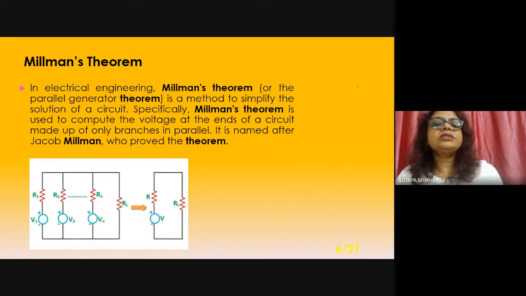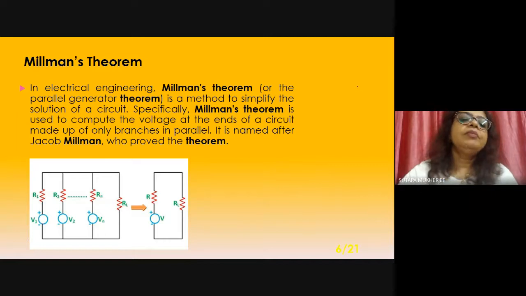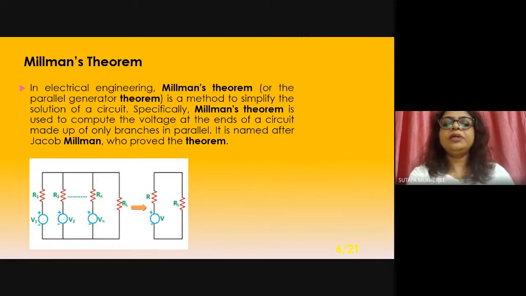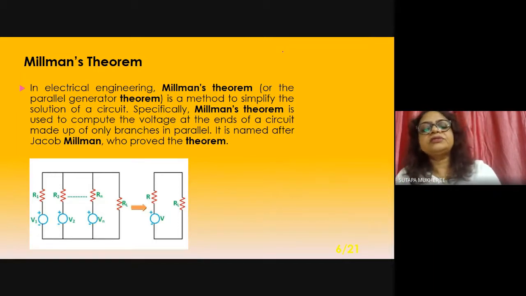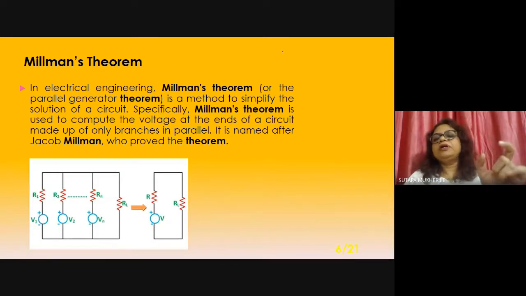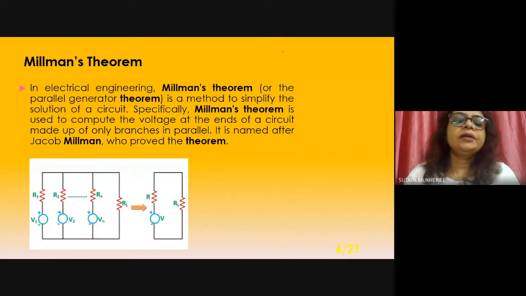Specifically, Millman's theorem is used to compute the voltage at the ends of a circuit made up of only branches in parallel. So the circuit will look like this. It is named after Jacob Millman, who proved the theorem. If the structures are like this, with the generators in parallel, then Millman's theorem will be applicable, and it is used to compute the voltage at the ends of the circuit.